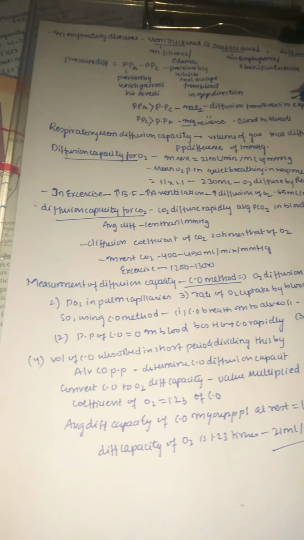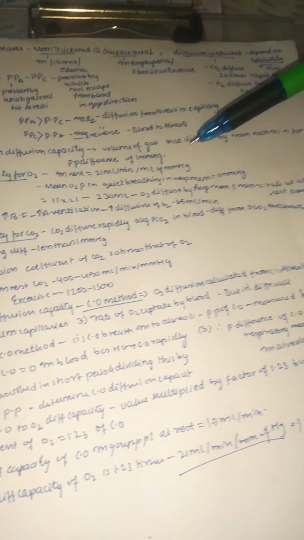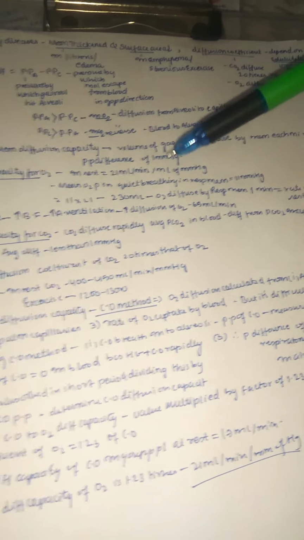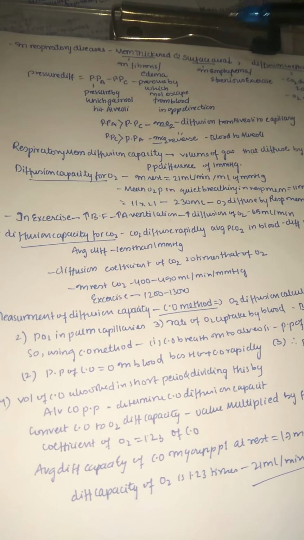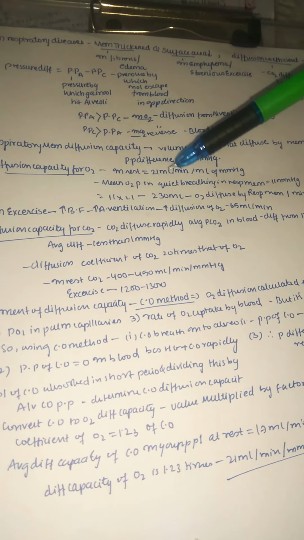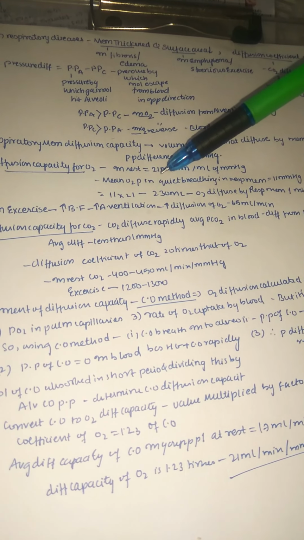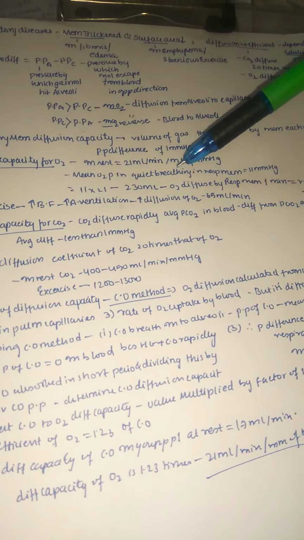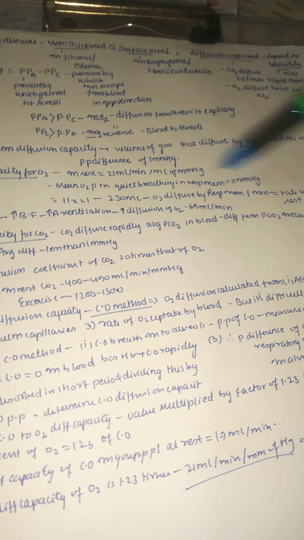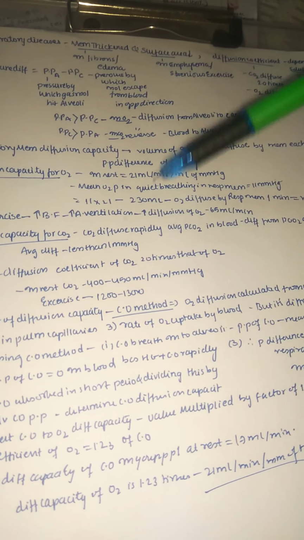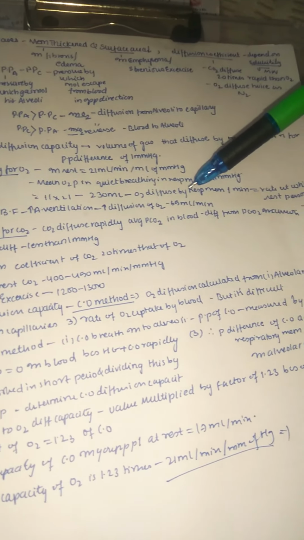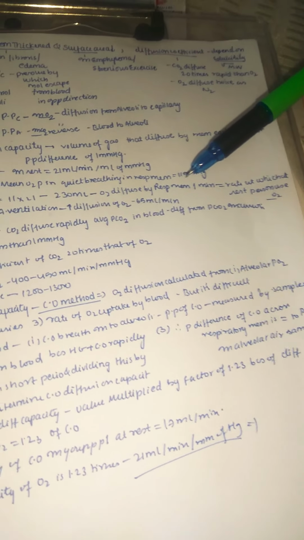Now let us see the respiratory membrane diffusion capacity. It is the volume of gas that diffuses through the membrane each minute for a partial pressure difference of 1 millimeter of mercury. We already discussed this in our glossary terms. Diffusion capacity for oxygen at rest is normally 21 milliliters per minute, whereas the mean oxygen pressure difference in quiet breathing across the respiratory membrane is 11 millimeters. If we multiply both, we get 230 milliliters, which is the oxygen diffused by the respiratory membrane per minute.